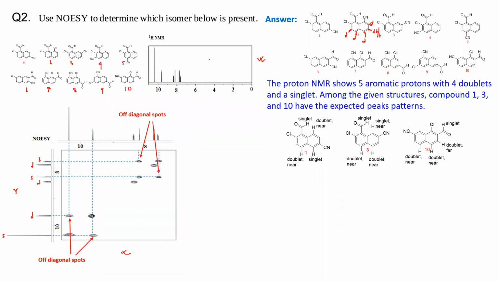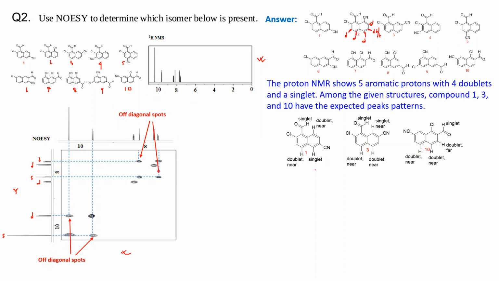So now if you look at the proton NMR, what you find is 4 doublets and 1 singlet in the aromatic region, but here in this case you have 4 doublets and 1 triplet or DD. Okay, so that cannot be the structure. So in this way you can apply it by yourself and try to check whether they are fitting or not. Here I am giving the 3 possible structures which have the proton NMR quite matching. Okay, so you have compound 1, 3 and 10.